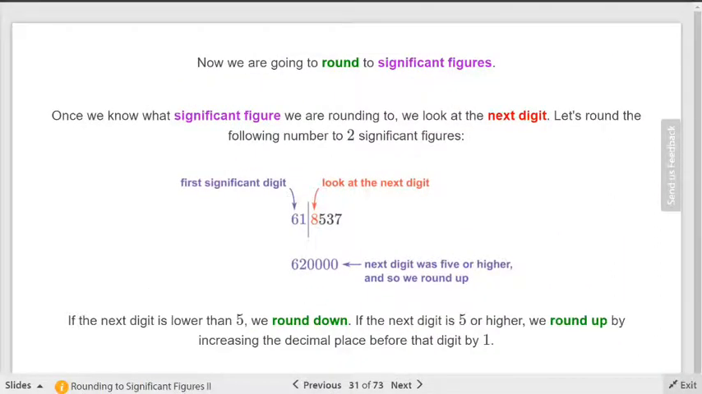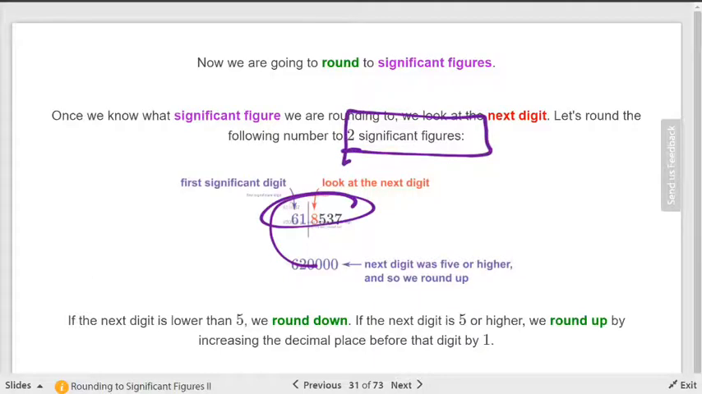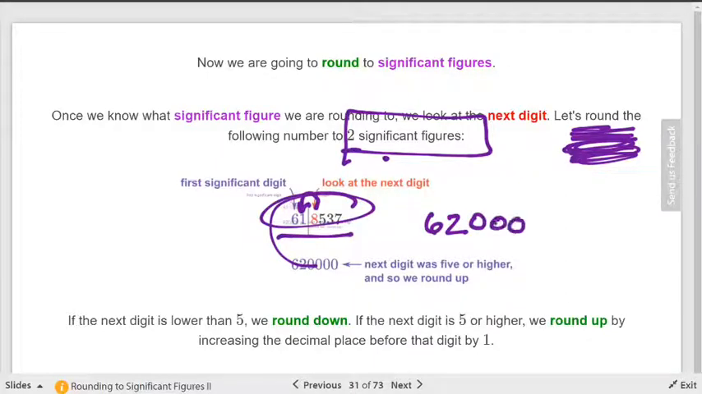So here they give you a big number. Shouldn't be writing in purple. They are. Then they want you to look at these and round it to 2 significant figures. Look at the difference. It doesn't say write. It says what? Round. So that means rounding rules apply. So that 8 is going to turn that 1 into a 2. And since it's not a decimal number, I have to have placeholder zeros to keep the value.